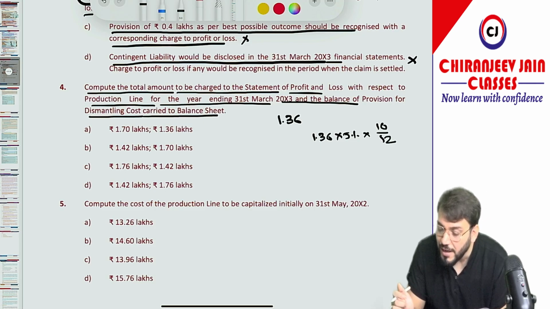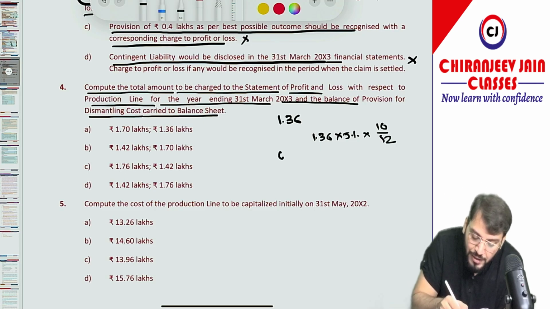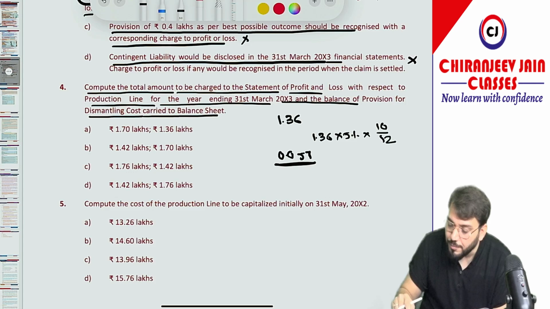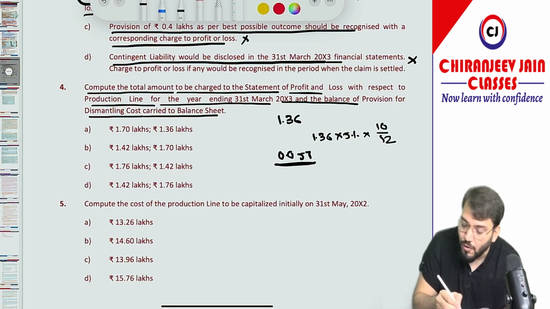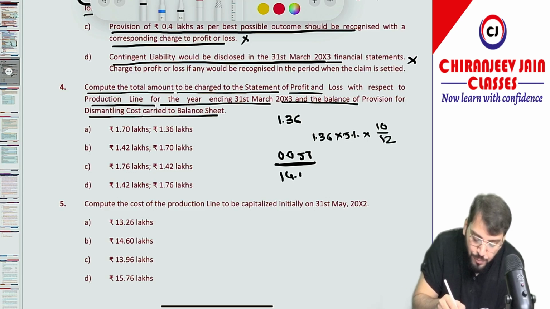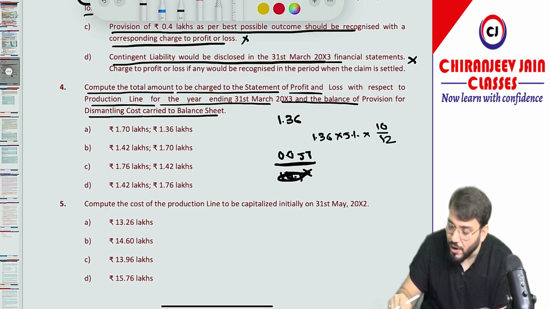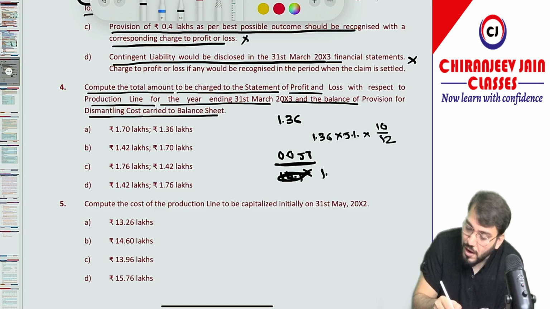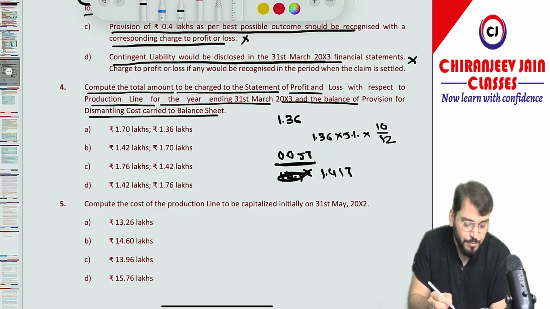It is coming 0.056, so we can take it as 0.057. So how much is it coming to? 1.36 plus 0.057. It is coming 1.417.